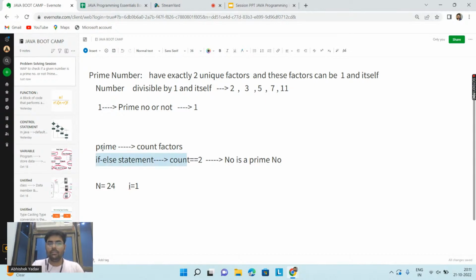So now the main problem is this: I have to count factors of a number. I have to start from 1, not from 2, because 1 is also a factor of 24, and I have to go till 24. So now I know the starting point and I know the end point. I have to use a for loop, the basic for loop.